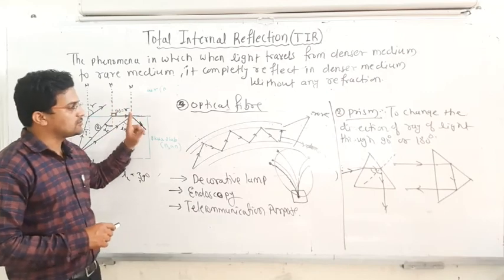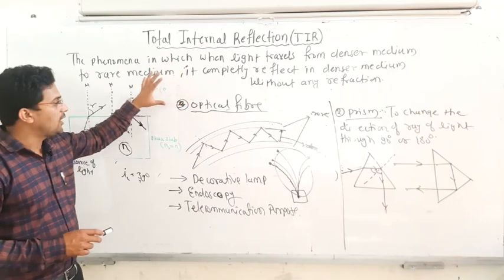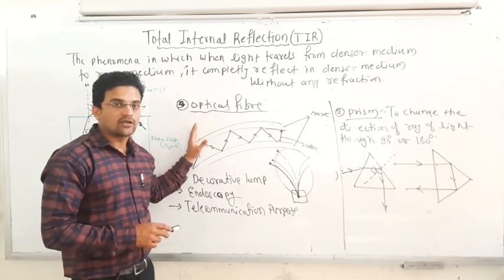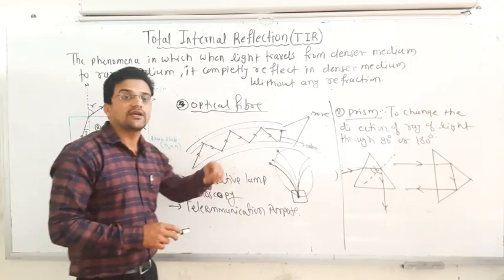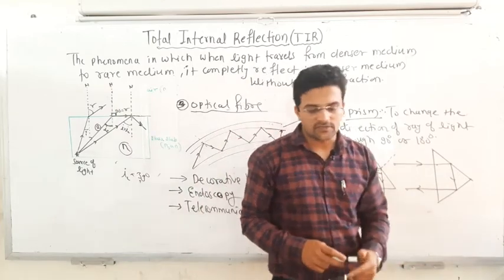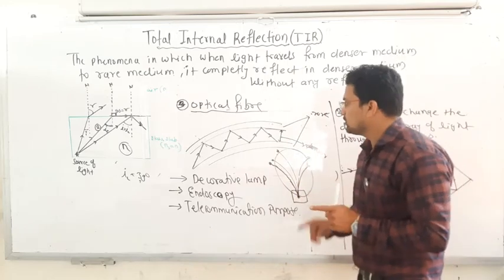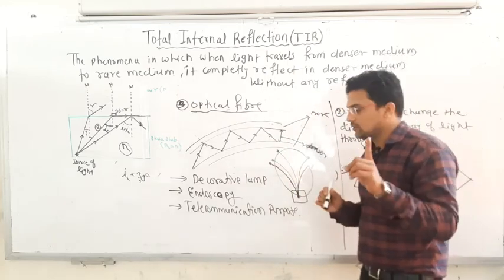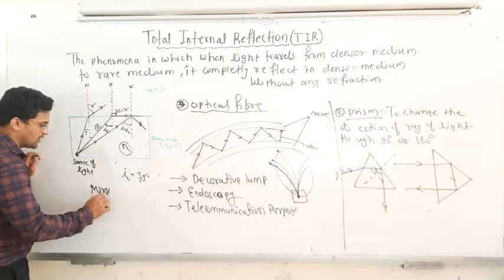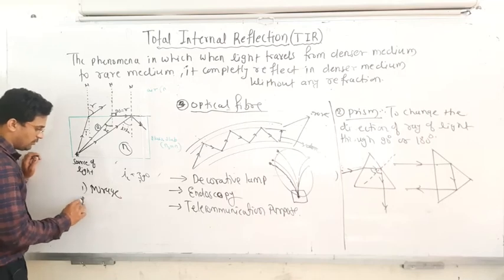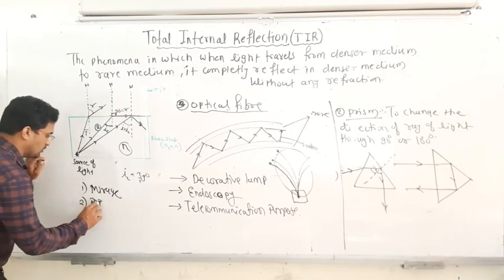Once again I will revise the things. Total internal reflection is a phenomenon, and then the conditions for total internal reflection, and this is the diagram: at what angle total internal reflection occurs, above the critical angle. We have seen the definition of the critical angle, and the derivation, that is the relation between the critical angle and the refractive index. And last we have seen some applications. The first application of total internal reflection is the mirage formation. The second one is the prism.